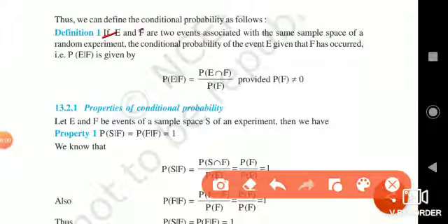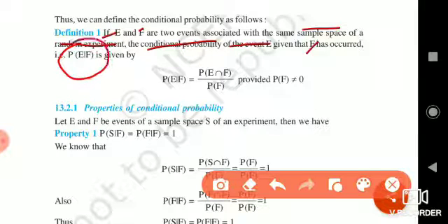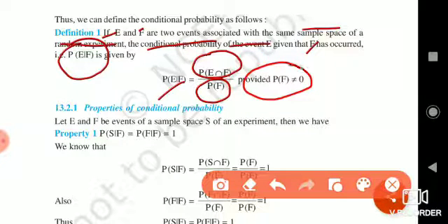If E and F are any two events associated with a sample space of a random experiment, the conditional probability of the event E, given that F has occurred, is given by P of E given F, equal to probability of E intersection F divided by P of F, provided P of F is not equal to 0.